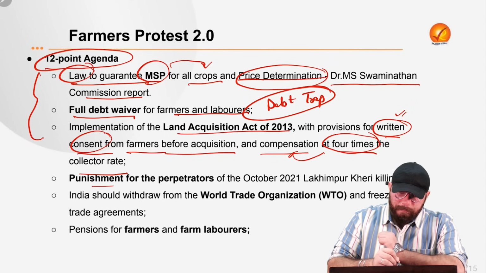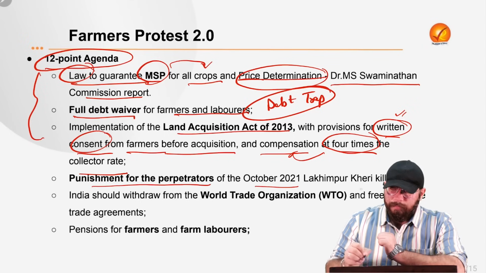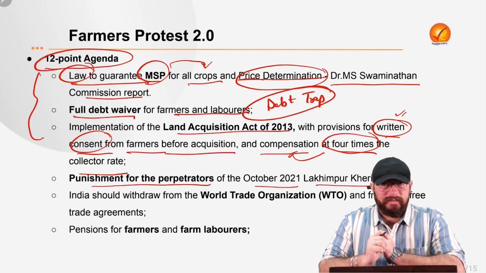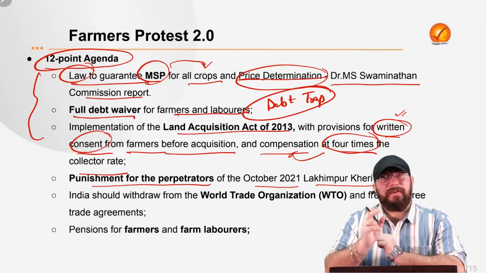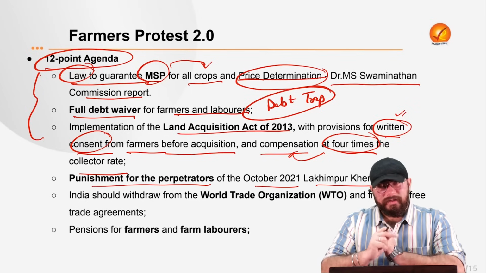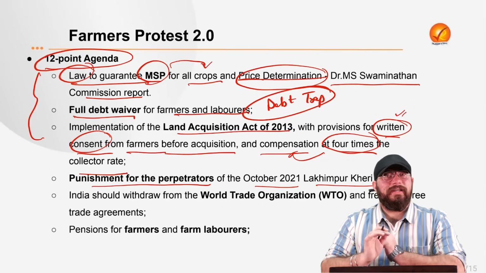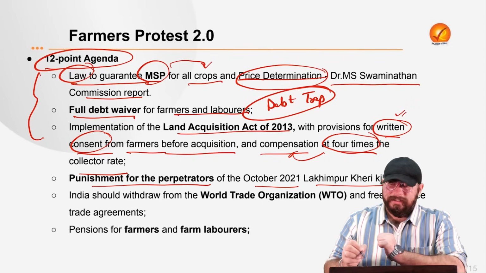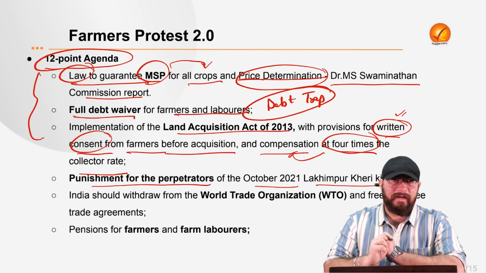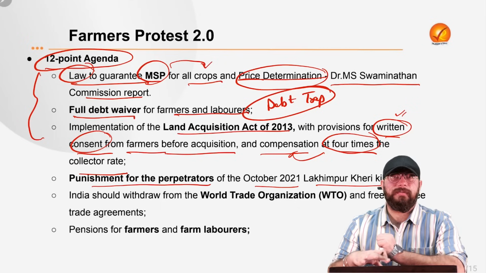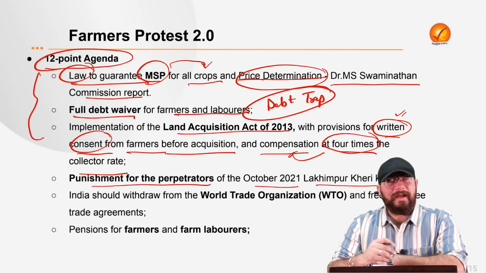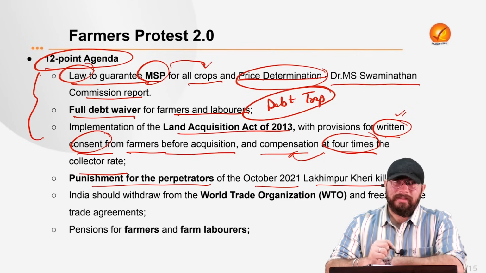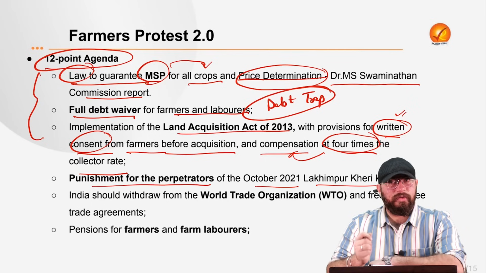Now, the fourth thing is punishment for the perpetrators of the October 2021 Lakhimpur Kheri killings. As I told you, in that span of 1 year from November 2020 to November 2021, a lot of conflicts were there, a lot of incidents and controversies happened. One such incident was the Lakhimpur Kheri killings, right? And farmers are demanding that there should be punishment to the perpetrators for that as well, because several political figures are alleged to be involved in those killings. That is why farmers are demanding punishment to the perpetrators, that is those who are accused and those who committed the crime.